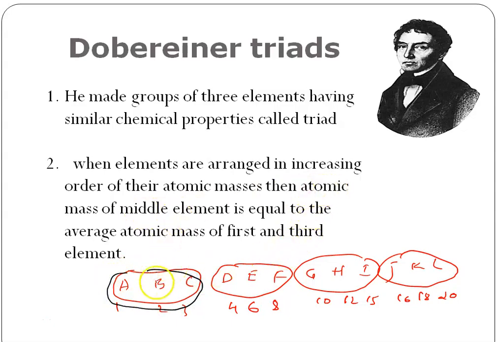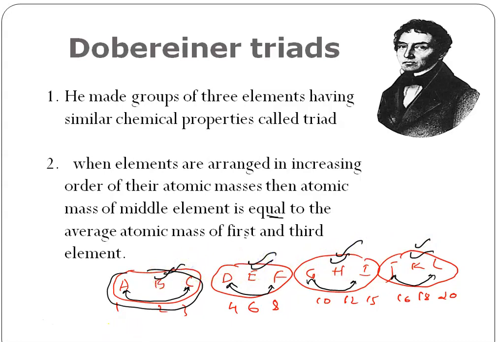The atomic mass of a middle element of a triad is equal to the average atomic mass of the first and third elements. If you take the average atomic mass of these two, you are going to get the atomic mass of the middle element.